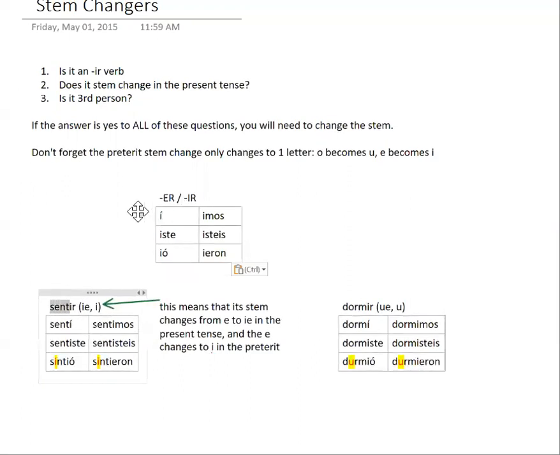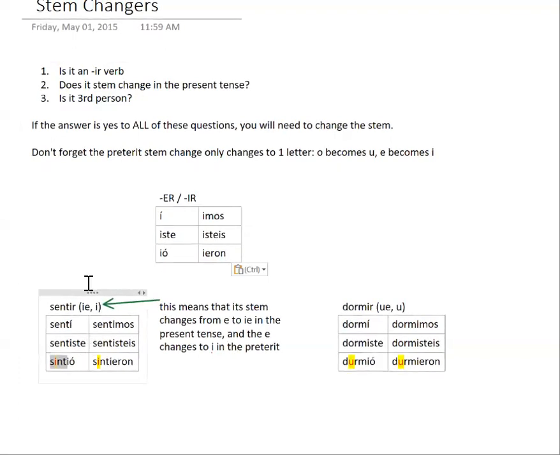So you take that and then you add these endings. And if you were to put S-E-N-T in front of this accented I, you would come up with sentí and sentiste. And then nosotros, we would come up with sentimos and sentisteis in vosotros. But in the third person, that's the only part we're going to see a change. Instead of having S-E-N-T, we turn it to S-I-N-T. It is a stem change of E to I.